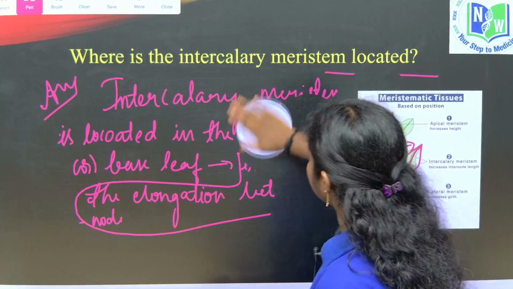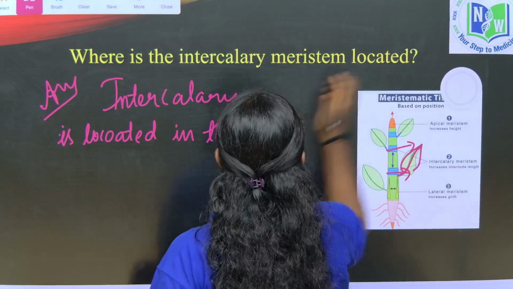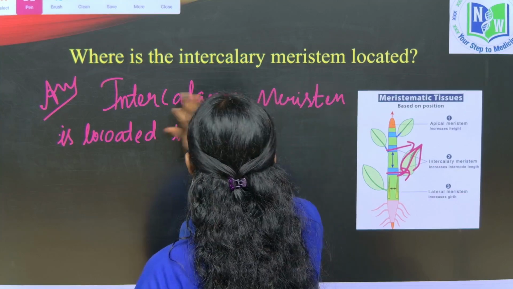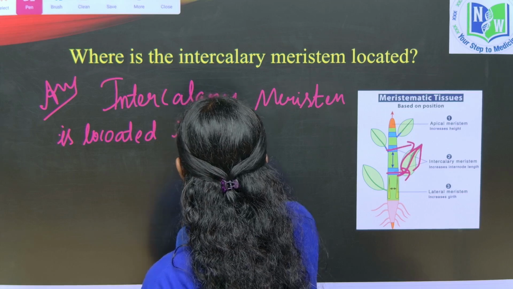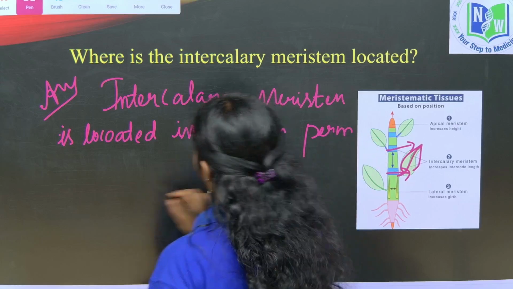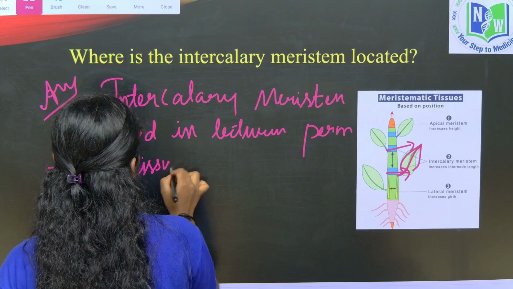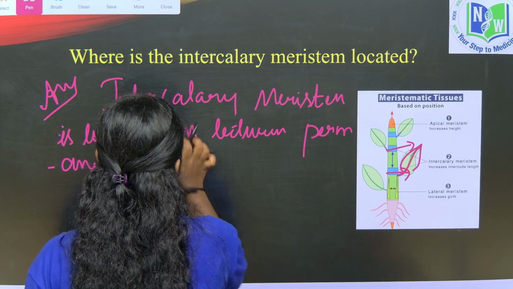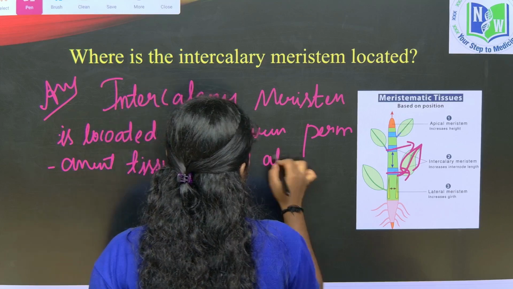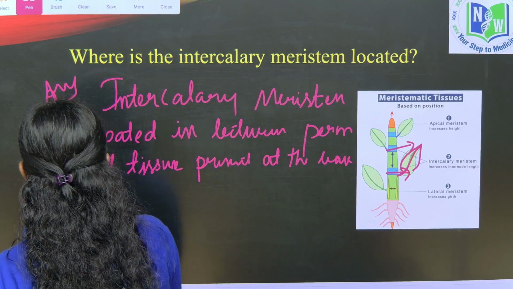I will write here. So the intercalary meristem is located in between permanent tissue and present at the base of the node and base of the leaf.